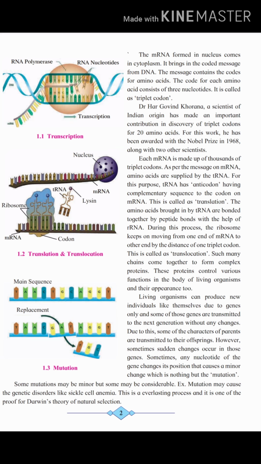and this complex protein is now manufactured, which can be used by the cell. Now there are 20 amino acids being coded, which was worked out by the Indian origin scientist Dr. Har Gobind Khorana, and he was awarded the Nobel Prize in 1968.